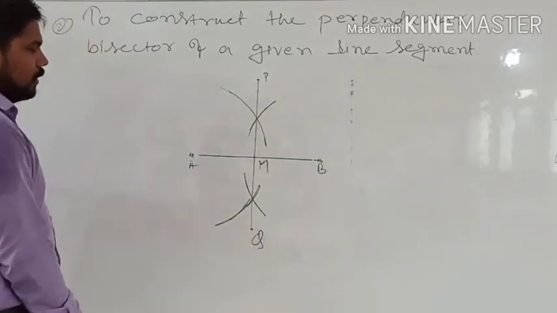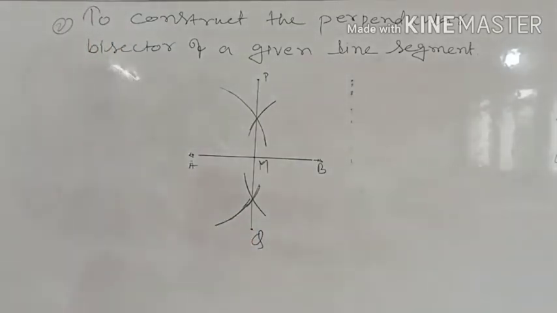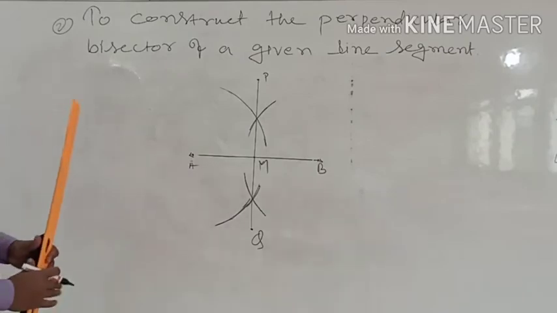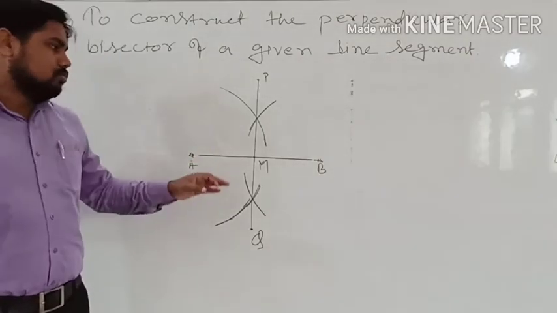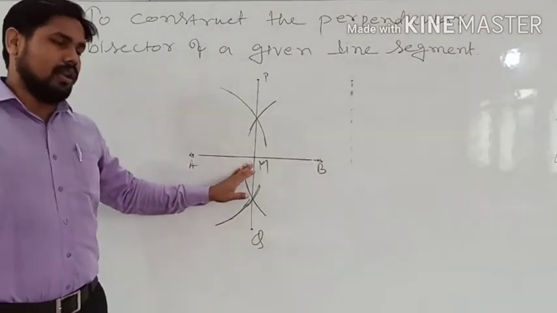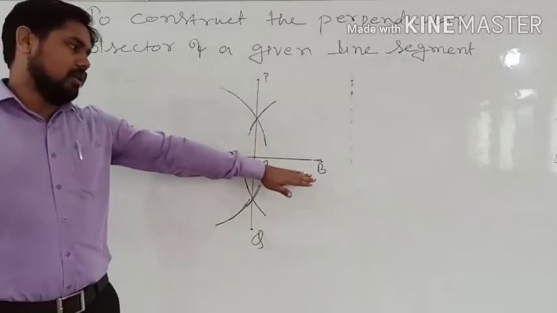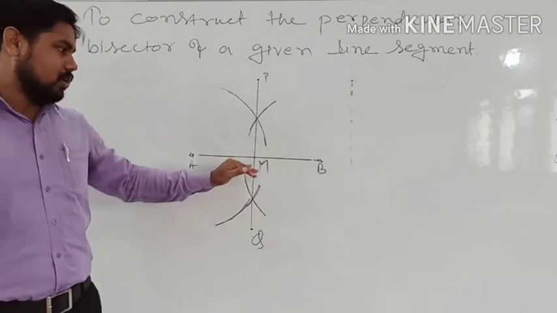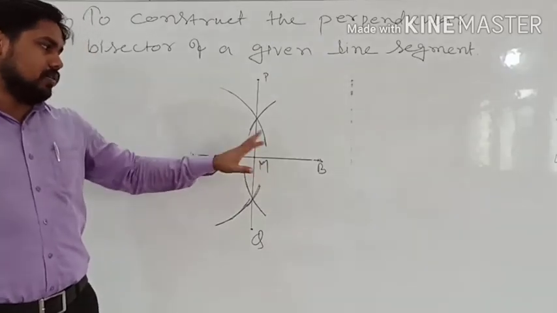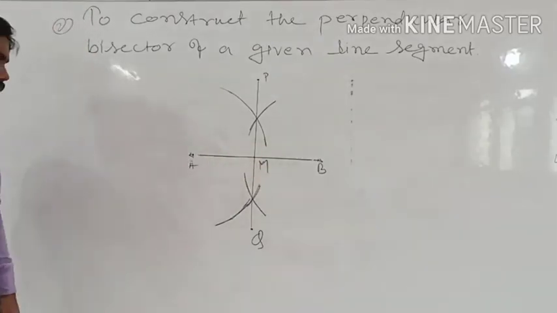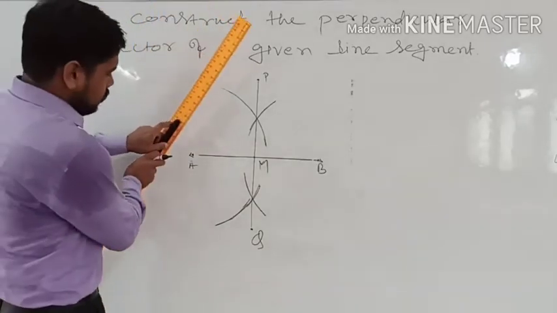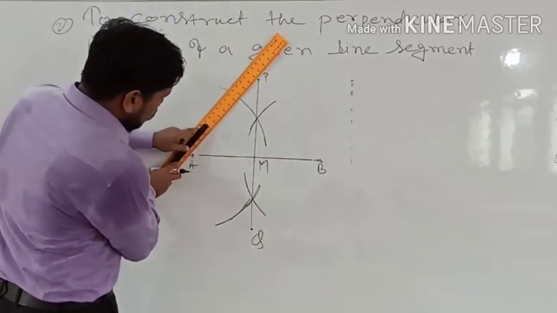Now we have to verify how this is the bisector, how this is 90 degrees, how the length of this line is equal to this line, and this angle is equal to this angle. To prove that, let us connect these points.